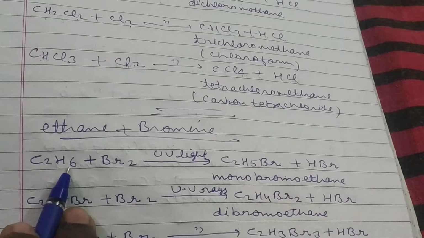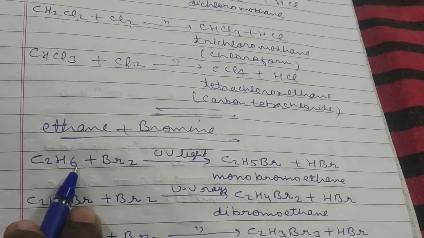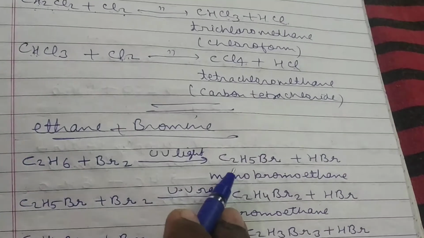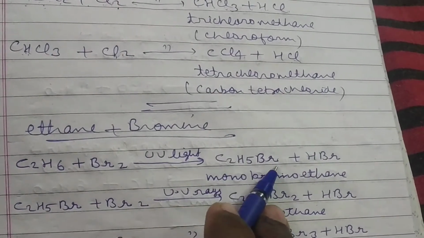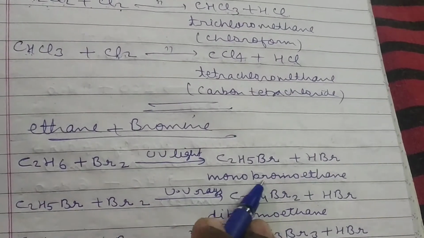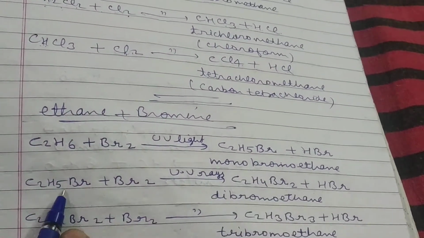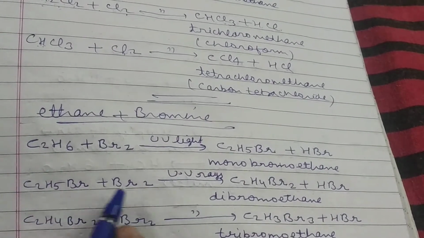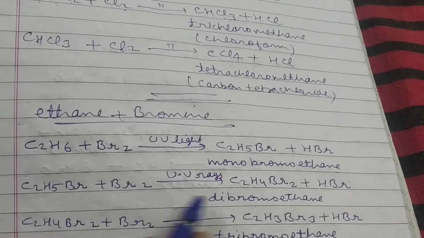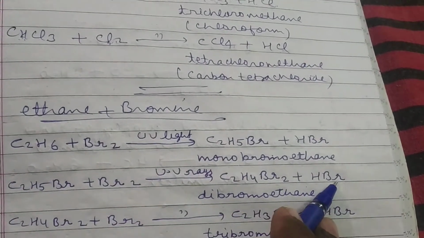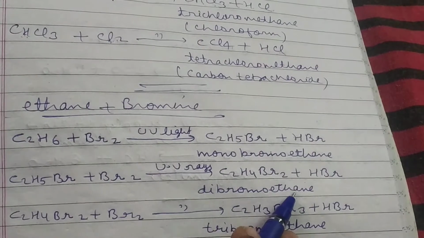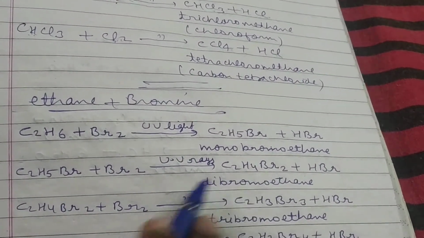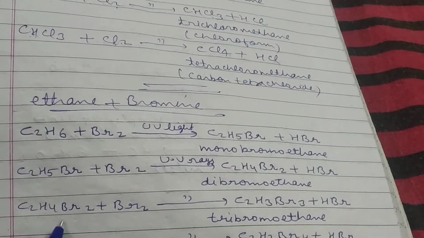Process will be same. Remove one hydrogen and put one bromine atom in that place. The first product you will form is C2H5Br plus HBr. Its name is monobromoethane. C2H5Br plus Br2 treated to form, again H will get reduced, C2H4Br2, one bromine atom will get increased, plus HBr. This is dibromoethane.